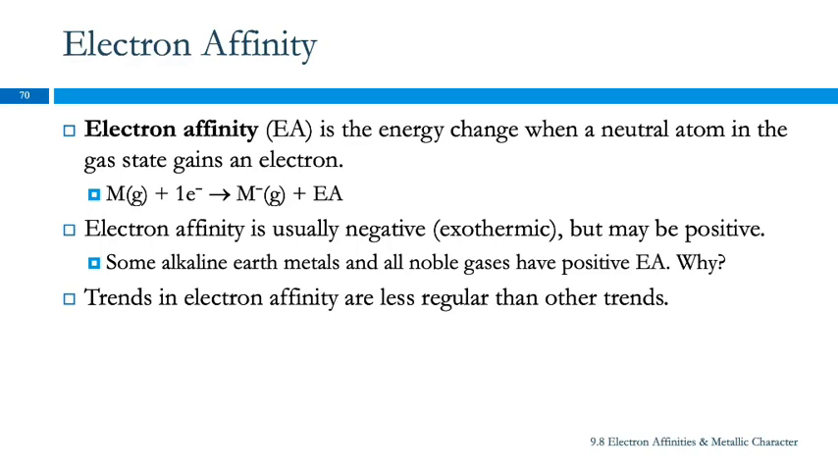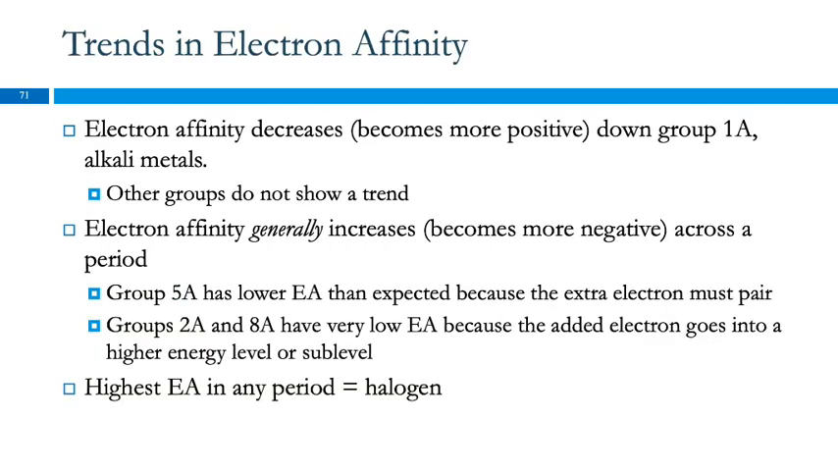Electron affinity trends are less regular than the other trends. So we do see a trend that the electron affinity decreases, it becomes more positive, as we go down group 1A. Other groups don't show this trend. It generally increases, becomes more negative, across a period. But I'm not going to test you on this one because I can't give you two elements on the periodic table and ask which one has a higher electron affinity. The trends aren't strong enough to do that.